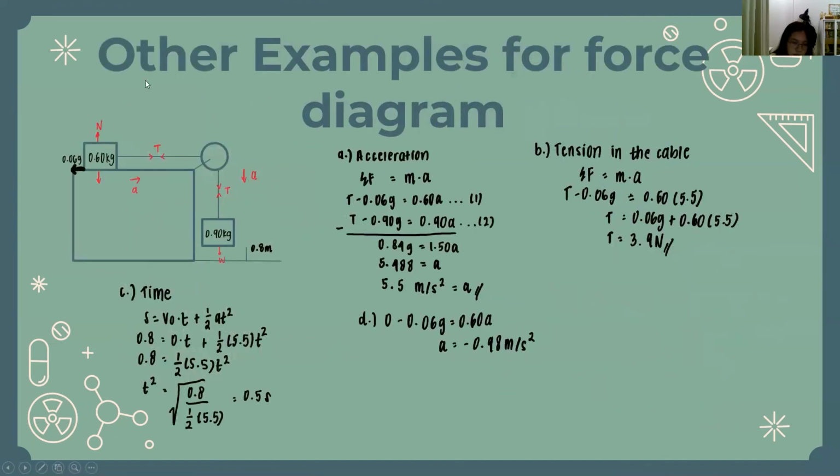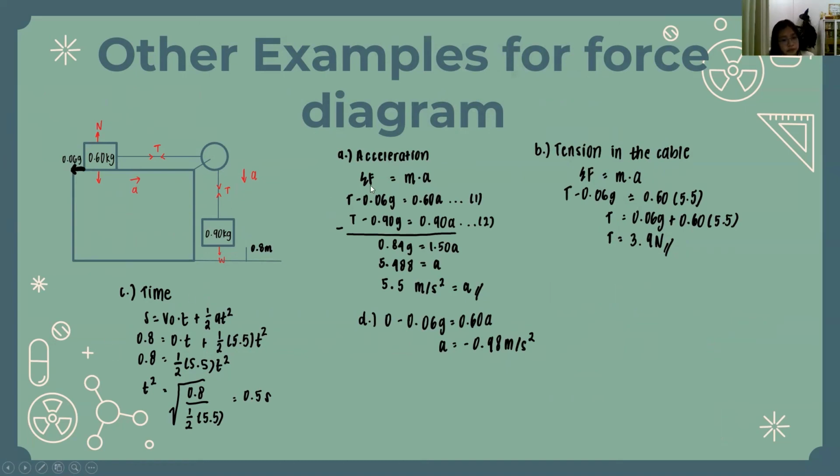Now moving on, given this diagram, we are told to find the acceleration, the tension in the cable, the time of the system, and the acceleration of this one. So the acceleration between here and here is different. So now for A, the acceleration of the system, and for D, the acceleration only in this part, or each part of this. So firstly, we find the acceleration of the system.